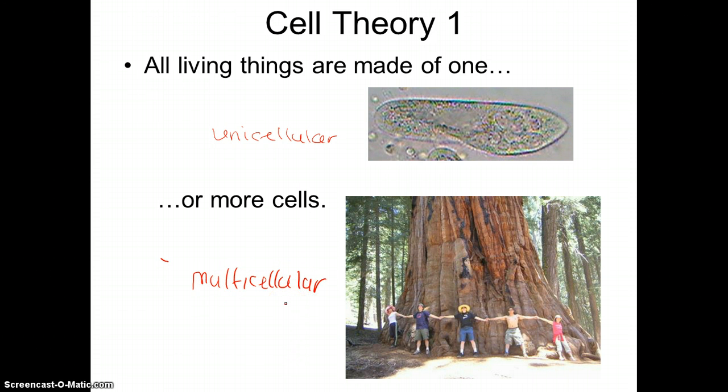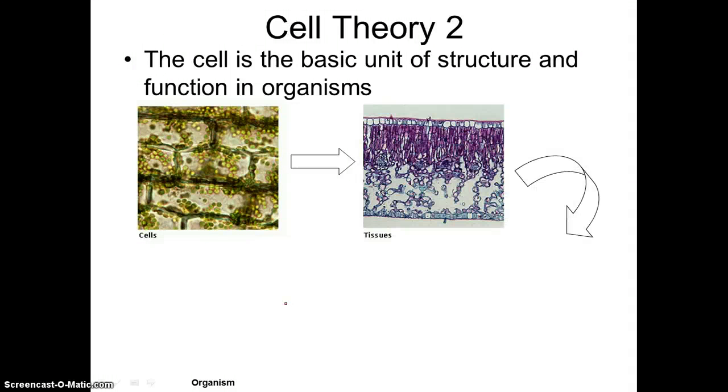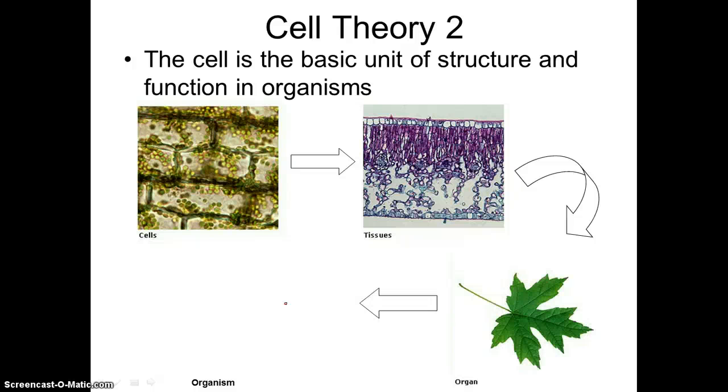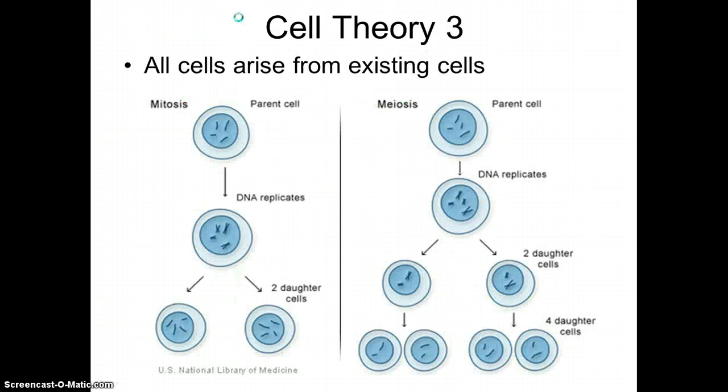Okay. Now, the second part of the cell theory is that the cell is the basic unit of structure and function in the organism. So here you have plant cells. Plant cells make a tissue. Tissues make a leaf, and a leaf is an organ that makes up an organism, the tree. So again, think of the B for basic unit. The cell is the basic unit of all living organisms.